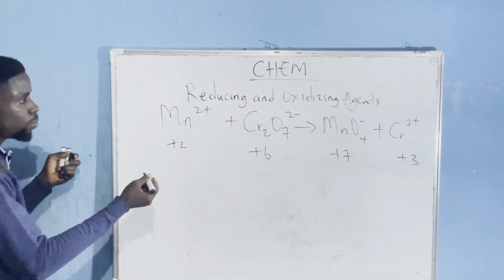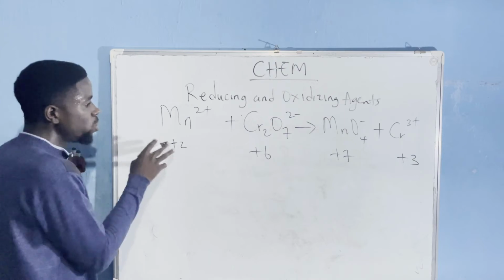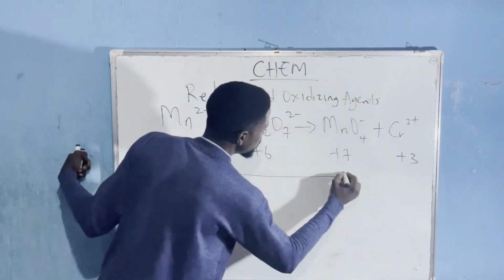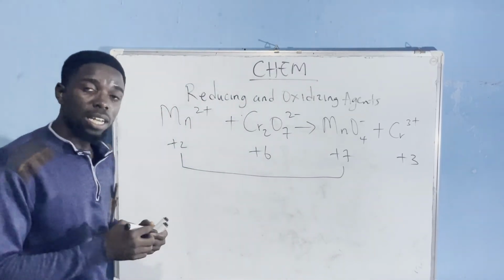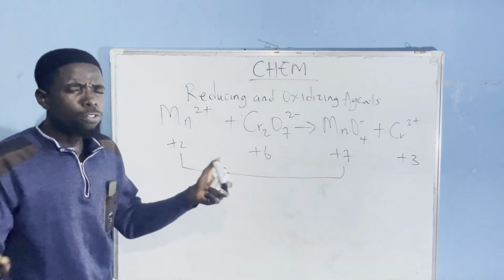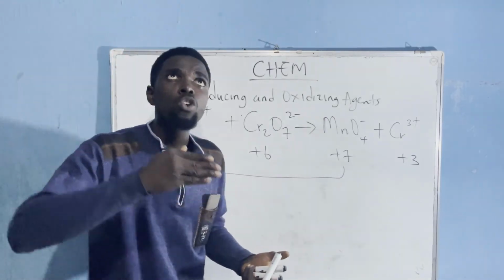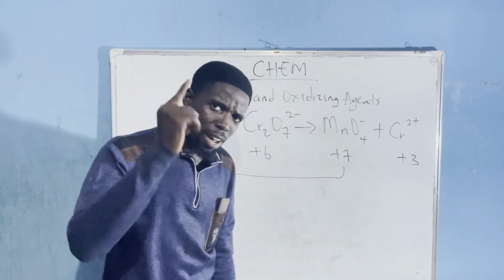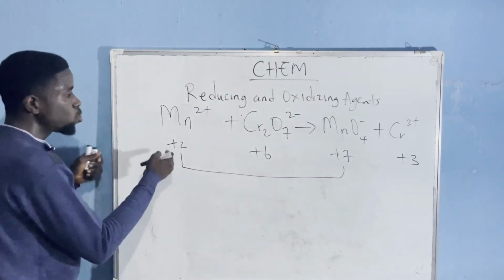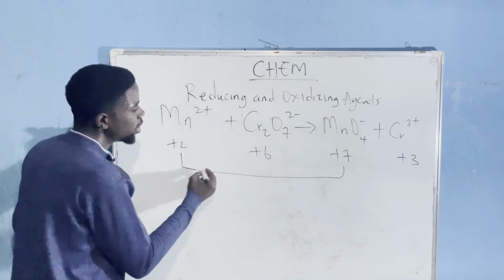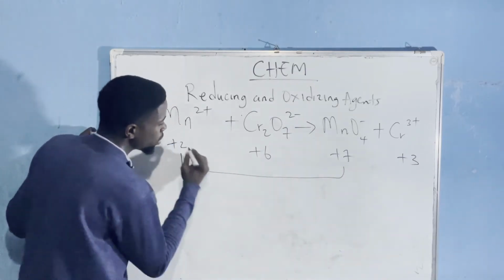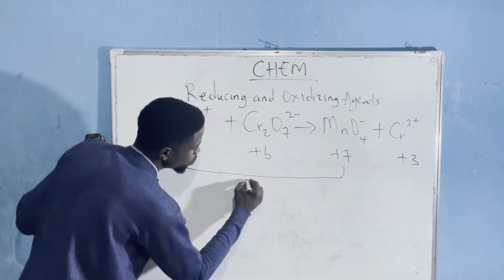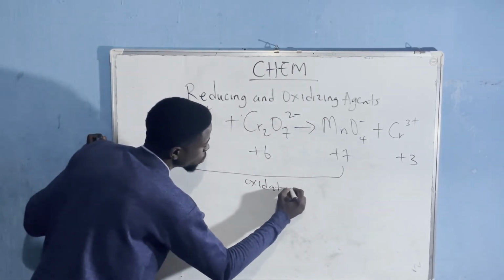If, for instance, we look at manganese here, it's +2. We go to the other side. We notice that it is now 7. So may I ask, is this an increase or a decrease? Obviously, it's an increase. 2 to 7, you were 2 years old, now you're 7. I guess that has to be an increase. So have this in mind. From 2 to 7 is an increase, and if you have an increase in oxidation number, what happened from manganese 2 to manganese 7 is referred to as oxidation.